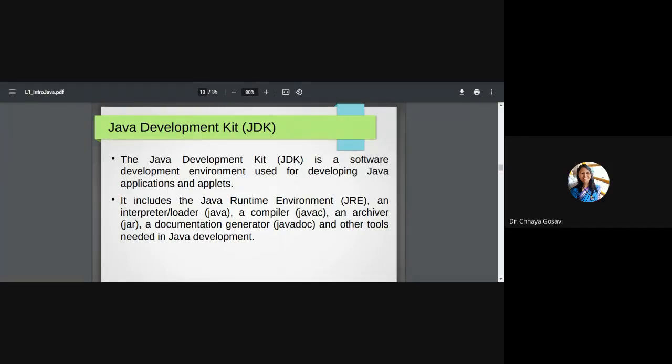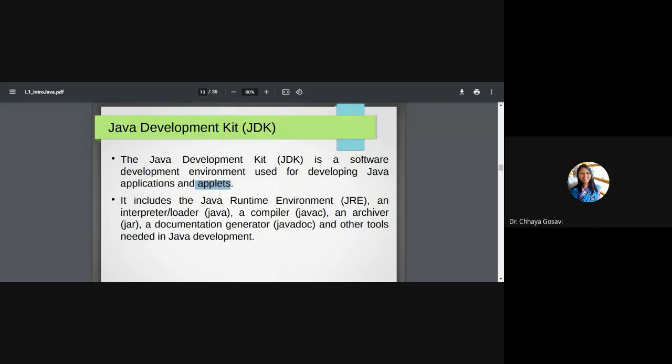So in case of Java, Java Development Kit is a software development environment which is used to develop Java applications and applets. Applets are a special type of application which are used for the internet, and the programs that we are going to perform in the APL2 lab will be normal Java applications. We didn't have applets in our syllabus, but applets are special programs written for internet applications. So to develop any program, the tools that are required are clubbed in an environment